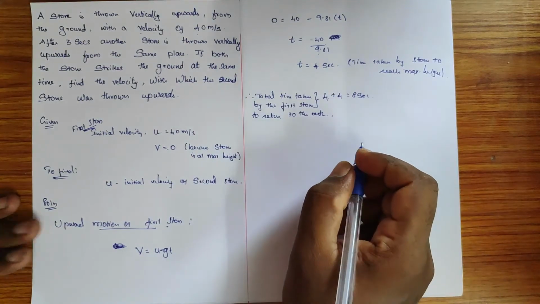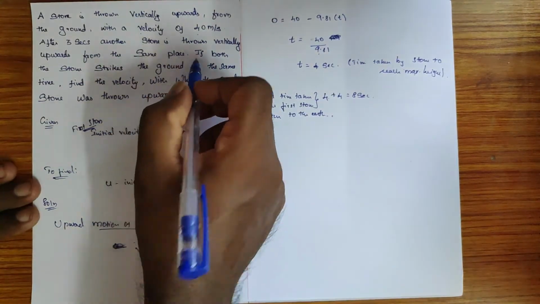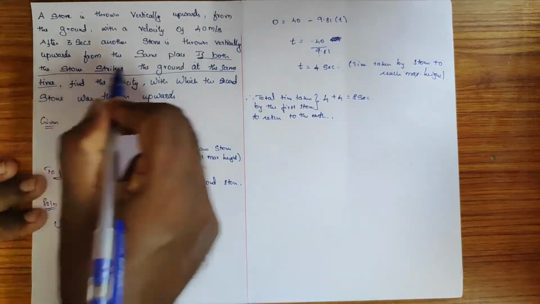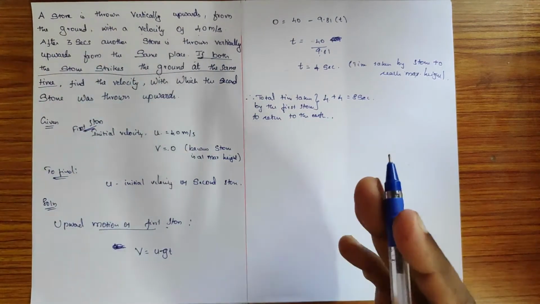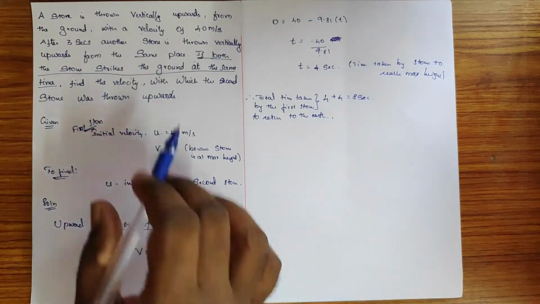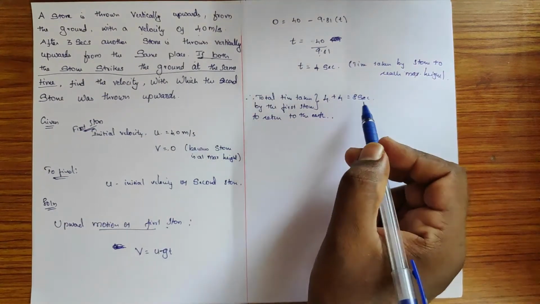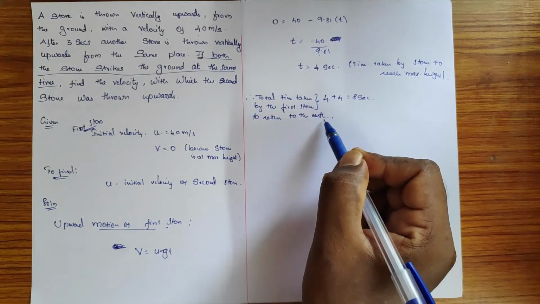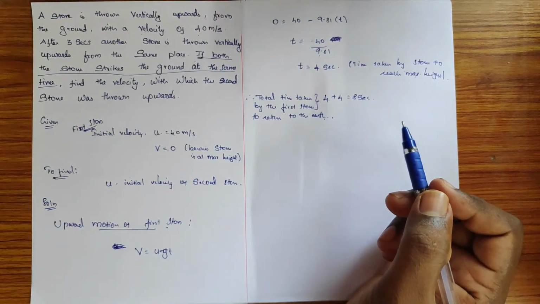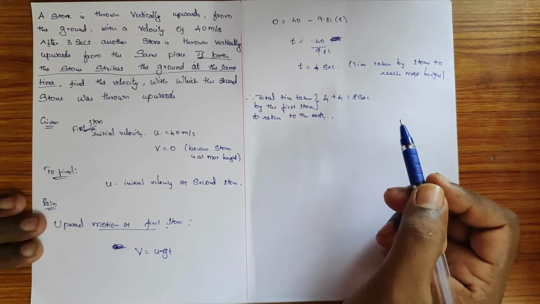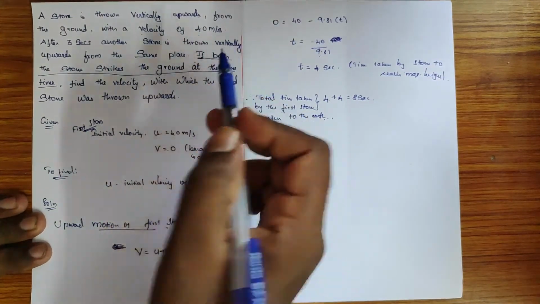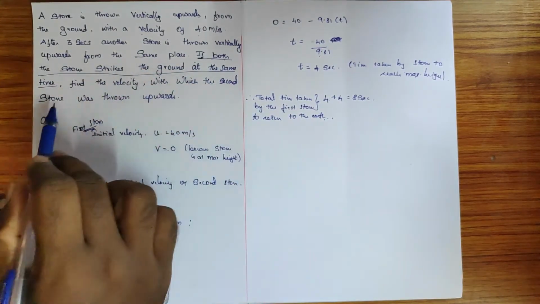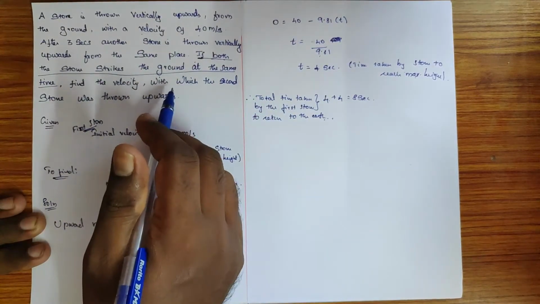Right? So now here in the question it is given that both the stones strike the ground at the same time. That means both the stones are striking the ground at the same time, right? So the second stone also takes 8 seconds to reach the ground, okay? And the question asks for the velocity with which the second stone was thrown upward.